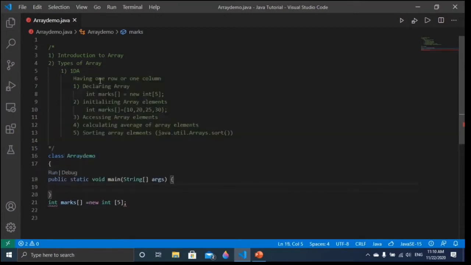Just click, and you will see the main method is written. So you can see here I have written my class name. The class name is ArrayDemo because the name of my file is ArrayDemo, so you know that. And here I am going to declare one variable marks, which is going to store the marks of 5 children.